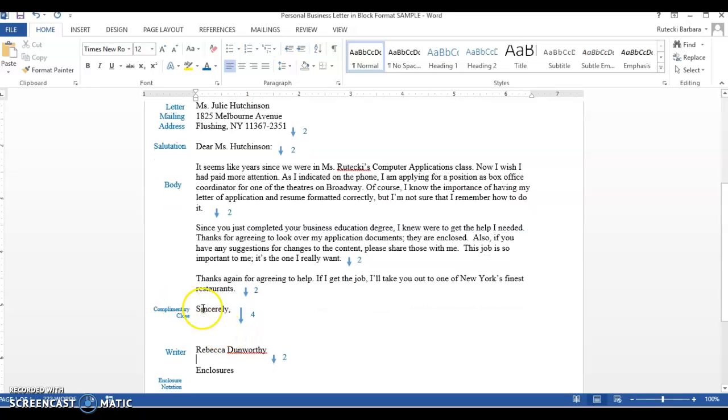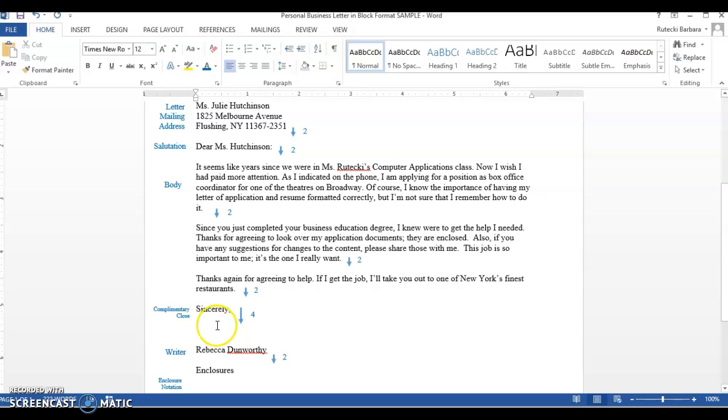Now I'm saying goodbye to her. This is called a complimentary close. So the most common one that people will use is sincerely, and that is a comma. Okay, so a colon after the salutation and a comma after sincerely, and that's got our punctuation. After sincerely, you're going to hit enter 4 times. Again, it's going to give you 3 blank lines here. And then you're going to type the writer's name, Rebecca Dunworthy.